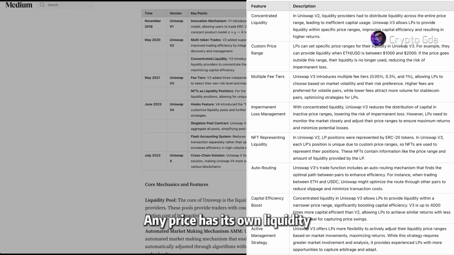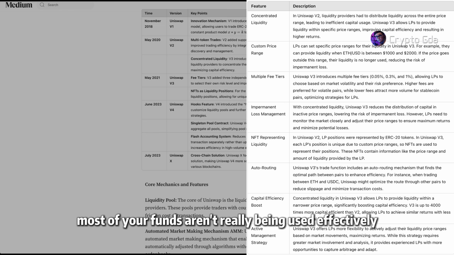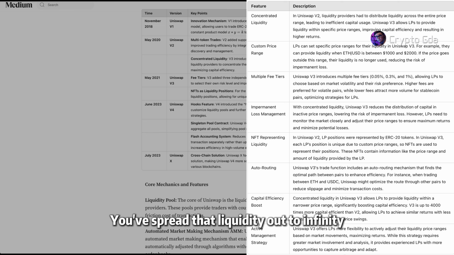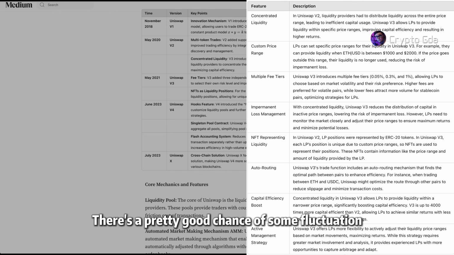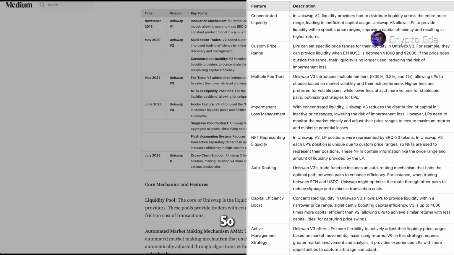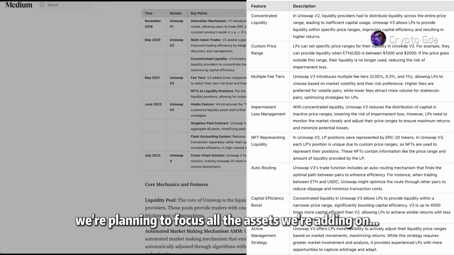Any price has its own liquidity, so if you distribute it this way, most of your funds aren't really being used effectively. You spread that liquidity out to infinity, but we know that for a lot of these assets, their price fluctuations aren't that big. Take either ETH or BTC, for example. Those usually wobble around just 10 to 20 percent. There's a pretty good chance of some fluctuation. And you've got things like stablecoins, almost 1 to 1. So, we're planning to focus all the assets we're adding on.